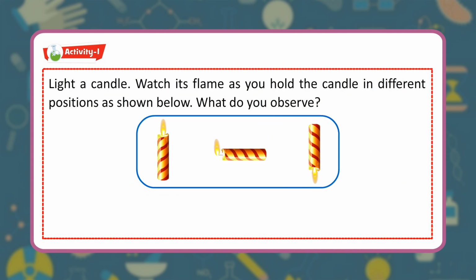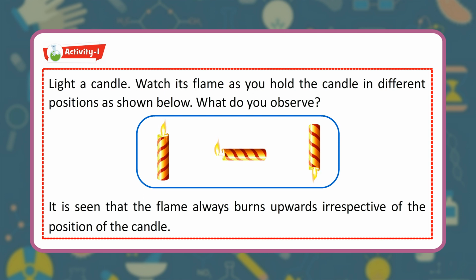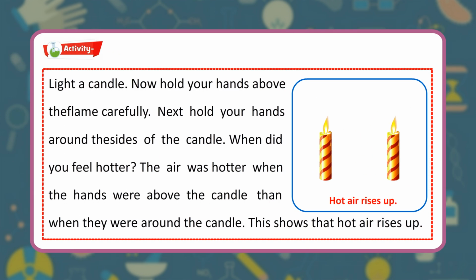Activity 1. Light a candle. Watch its flame as you hold the candle in different positions as shown below. What do you observe? It is seen that the flame always burns upwards irrespective of the position of the candle. Activity 2. Light a candle. Now hold your hands above the flame carefully. Next hold your hands around the sides of the candle. When did you feel hotter? The air was hotter when the hands were above the candle than when they were around the candle. This shows that hot air rises up.